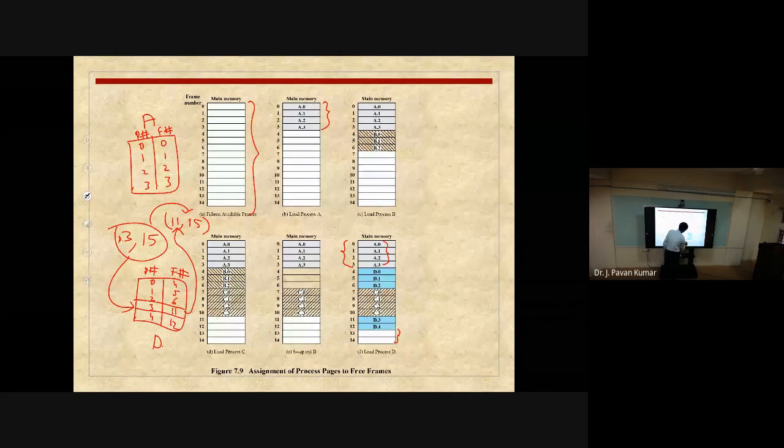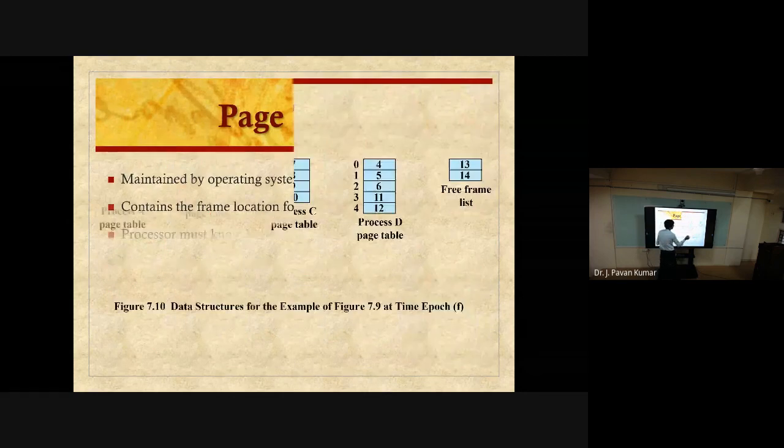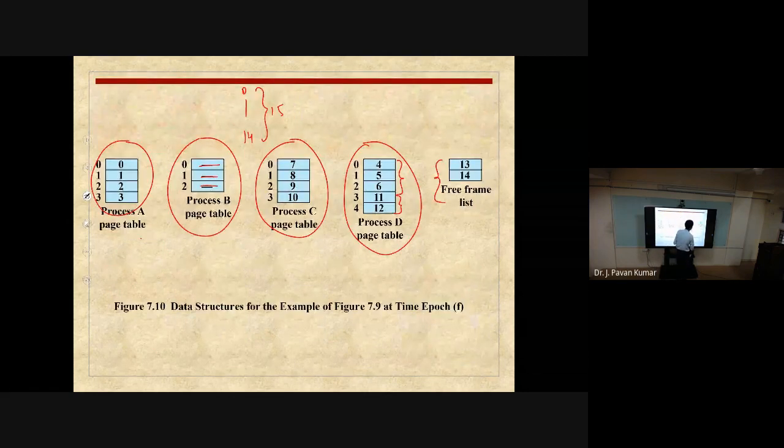What are the numbers of the 2 frames? 13 and 14. So it will maintain what free frames we are having. Based upon that, suppose another process wants to load, then how many free frames we have and where, that will be maintained in this list, so that we can directly allocate the corresponding frames.